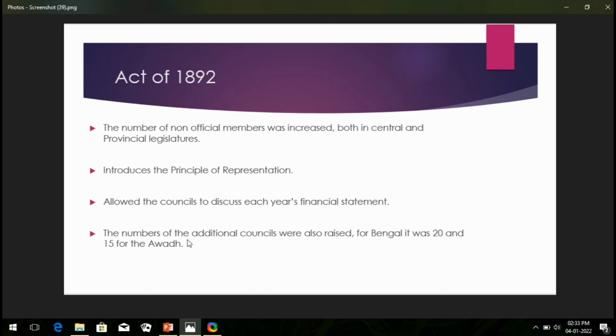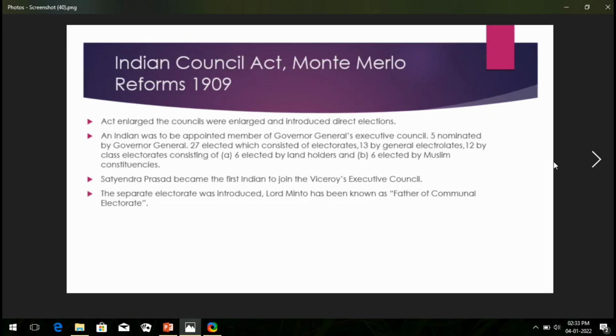The number of additional councillors was also raised: for Bengal it was 20, and 15 for Awadh. It means in Bengal the number was increased up to 20, and 15 in Awadh. Fine, I hope you have understood clearly, right? This act was introduced in 1892. This act is completed here, and let's move on to the next act.